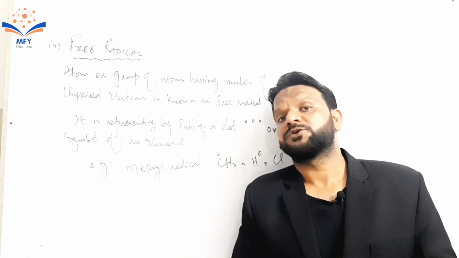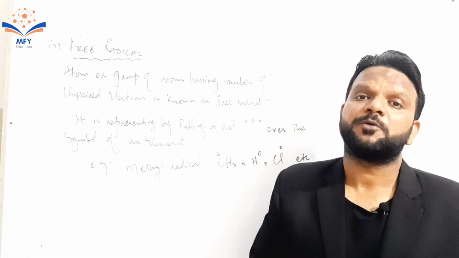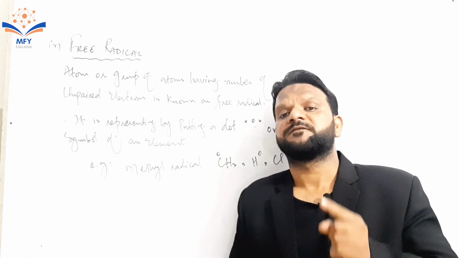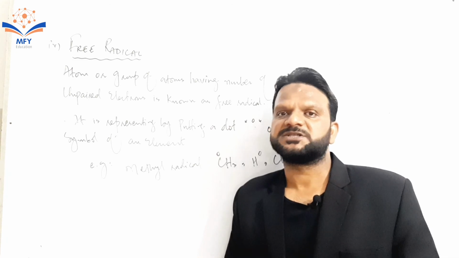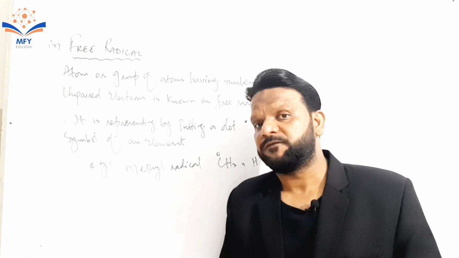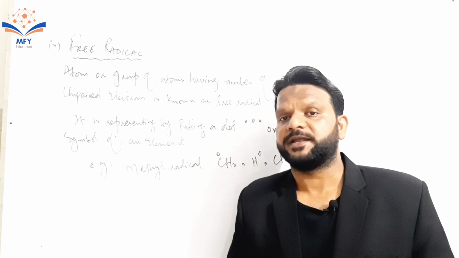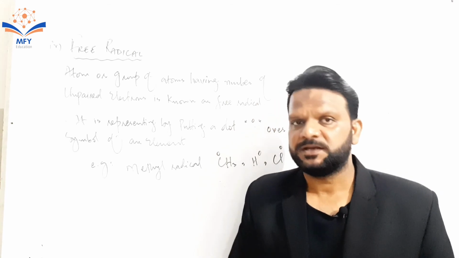If the question comes in multiple choice, which type of ion is very reactive, then the free radical is the very reactive chemical species, and you can write the answer. The most appropriate answer will be free radical.